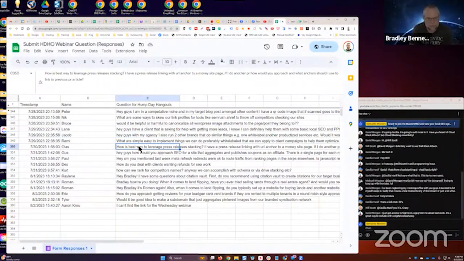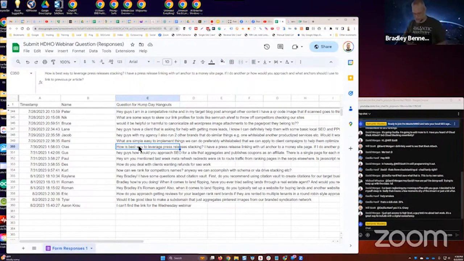Ola says, how is best way to leverage press release stacking? I have a press release linking with URL anchored to a money site page. If I do another press release, how would you approach and what anchors should I use to link to previous PR article?